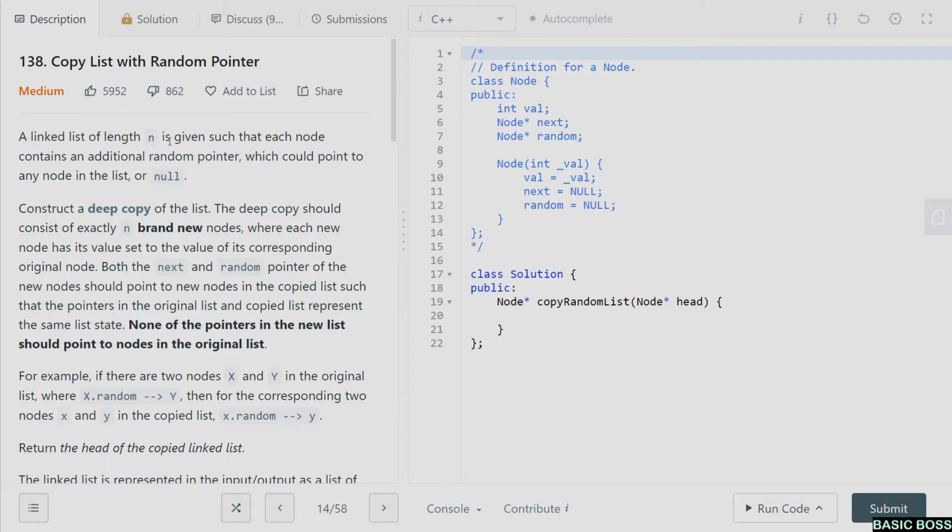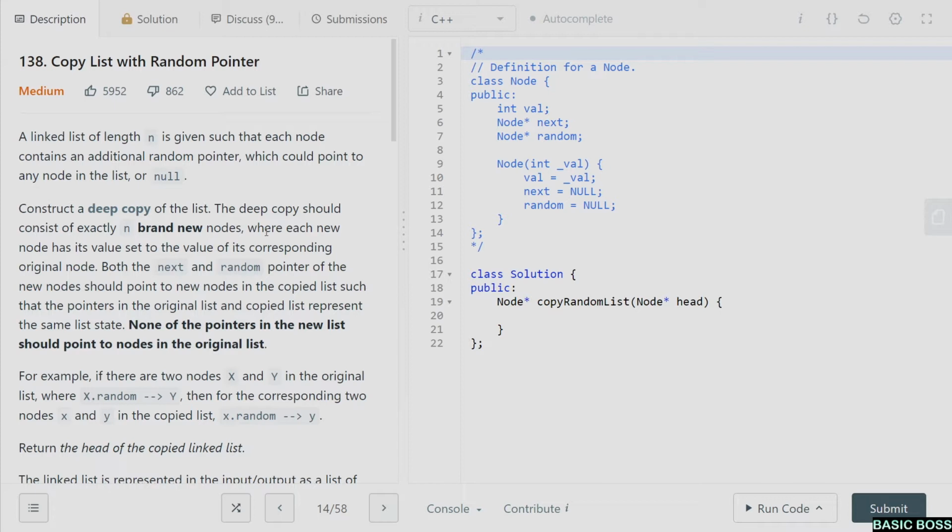A linked list of length n is given such that each node contains an additional random pointer which could point to any node in the list or null. So basically in a normal linked list you have your next pointer, but here along with the next pointer you have a random pointer, and the random pointer can point to any of the nodes or it can point to null.